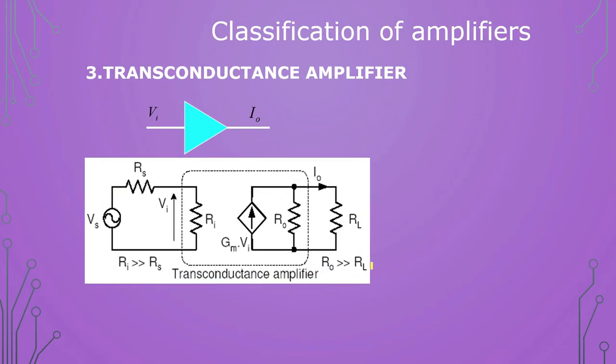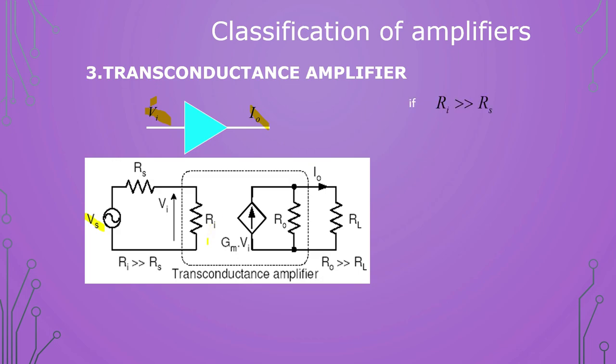The next one is transconductance. If you remember, transconductance is given by G. Basically transconductance is the ratio of output current by input voltage. We have to remember that, and we will revise it again. So for transconductance, input is voltage, output is current. Let us see what is there. At the input side we have a series connection, a voltage source, because at input we are talking about voltage, and we have one resistor Rs and one two-port resistor Ri.